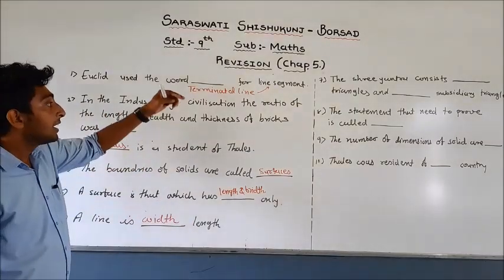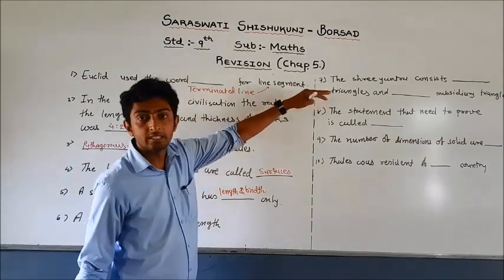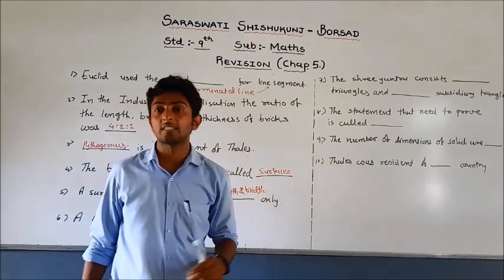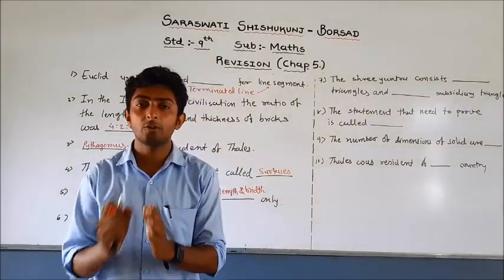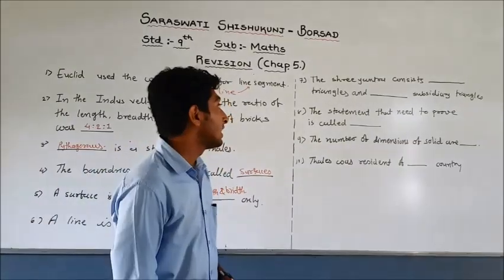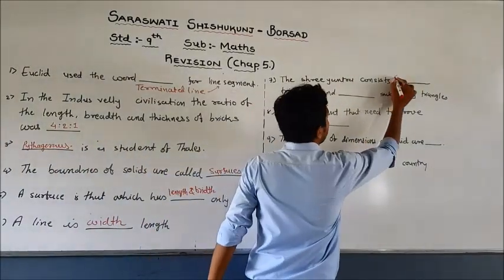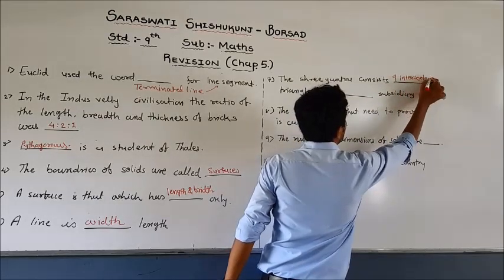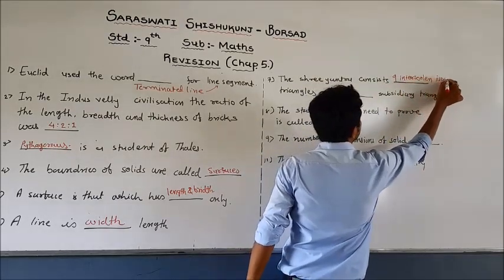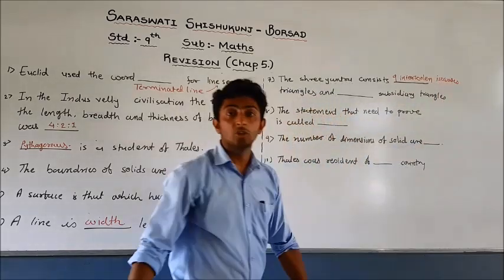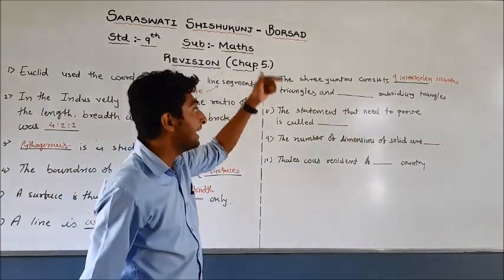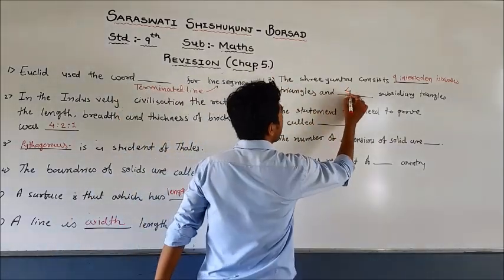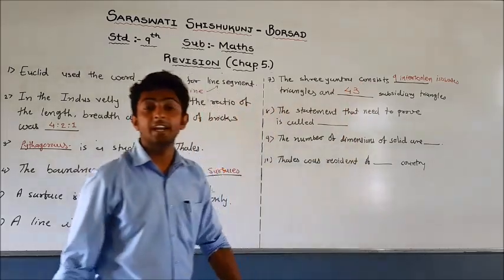Okay, now let us move further. Number 7: the Sri Yantra consists of blank triangles and blank subsidiary triangles. We know that in the Sri Yantra there are 9 interwoven isosceles triangles, and they make 43 subsidiary triangles.